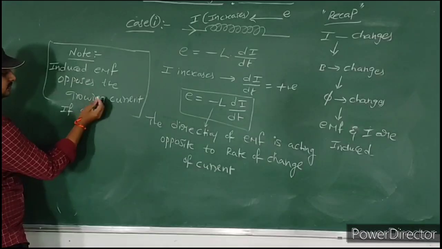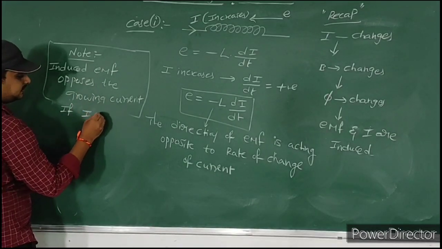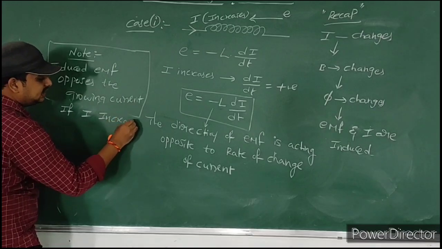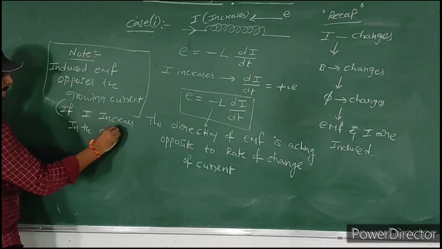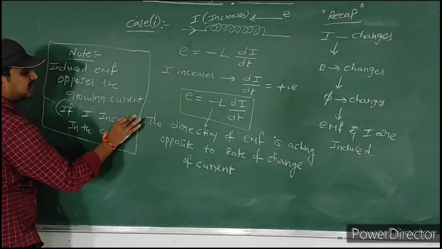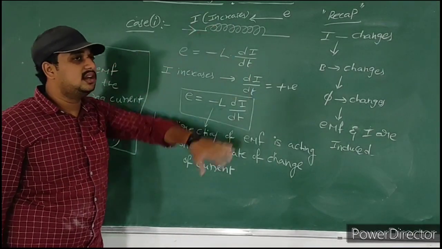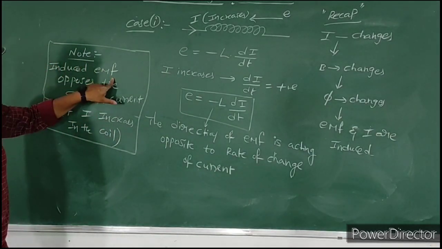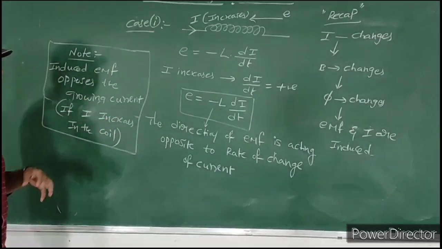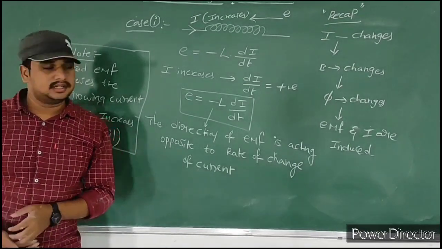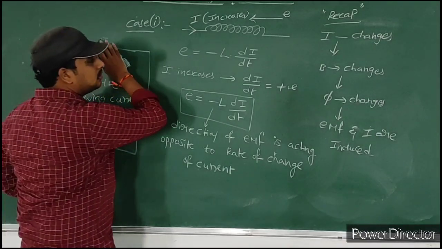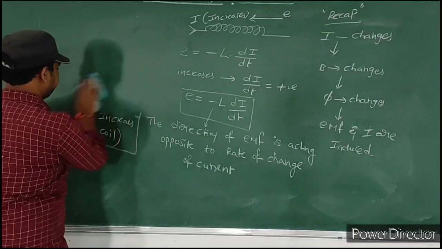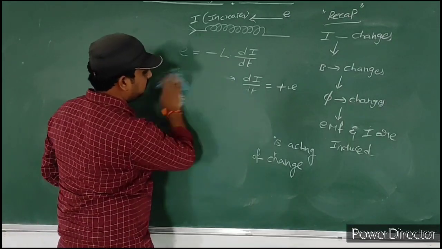If di by dt, if current increases, if current increases in the coil, this is important. If current increases in the coil, then definitely the induced EMF opposes the growing current. Induced EMF opposes the growing current. This is case 1. Note down this. Next, case 2.